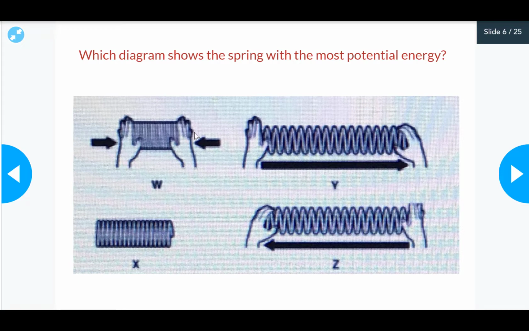So which diagram shows the spring with the most potential energy? It is W, because it's so compressed, and when it's released it can move so fast. So the most potential energy, the stored energy that is ready to use, is in W.